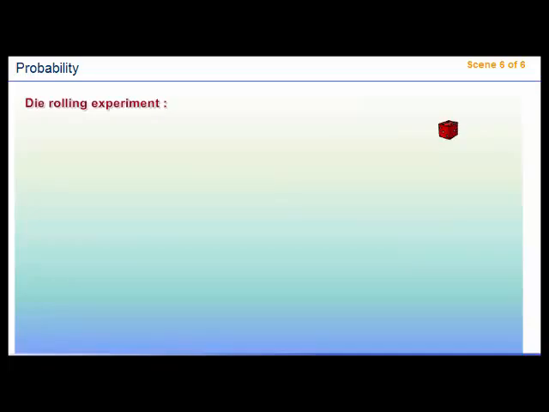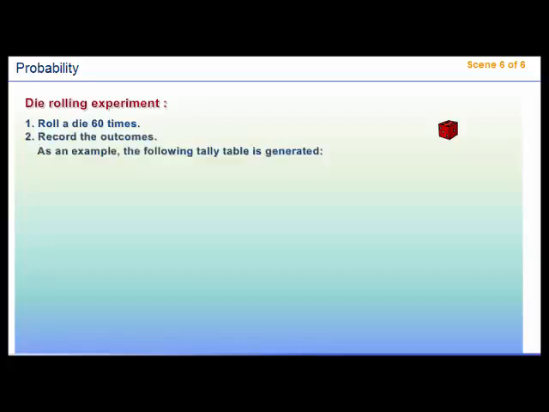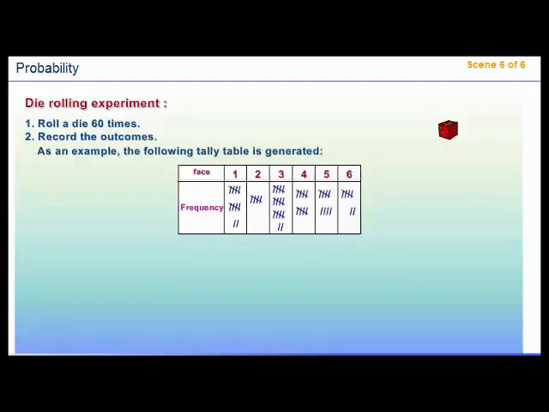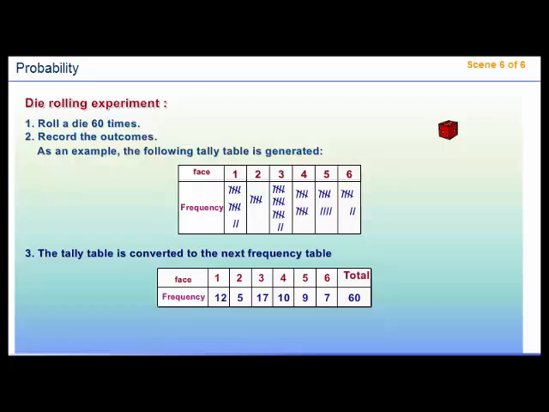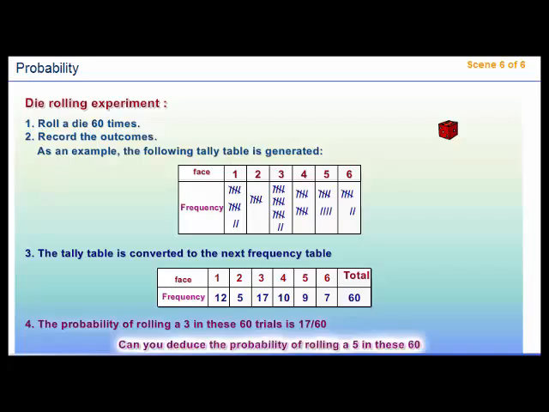Die rolling experiment. 1. Roll a die 60 times. 2. Record the outcomes. As an example, the following tally table is generated. 3. The tally table is converted to the next frequency table. 4. The probability of rolling a 3 in these 60 trials is 17 over 60. Can you deduce the probability of rolling a 5 in these 60 trials?